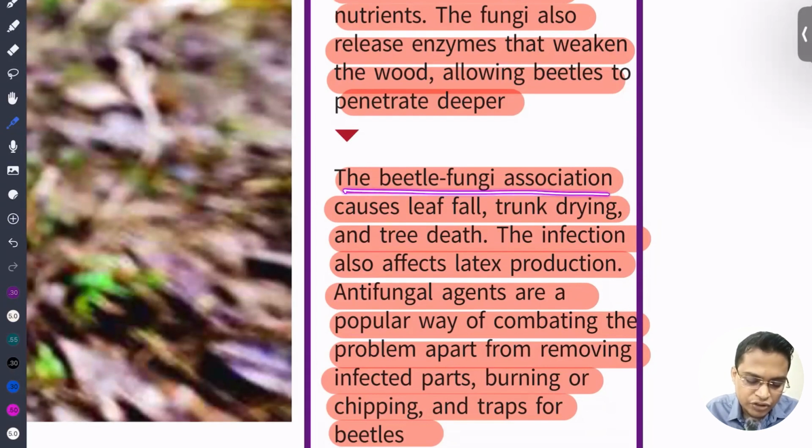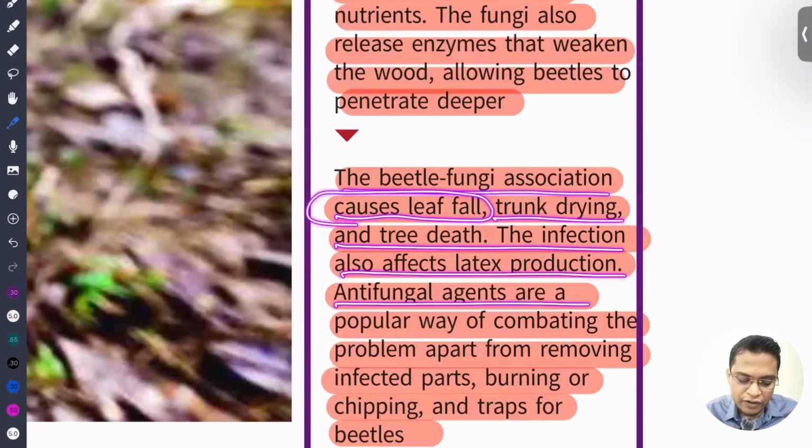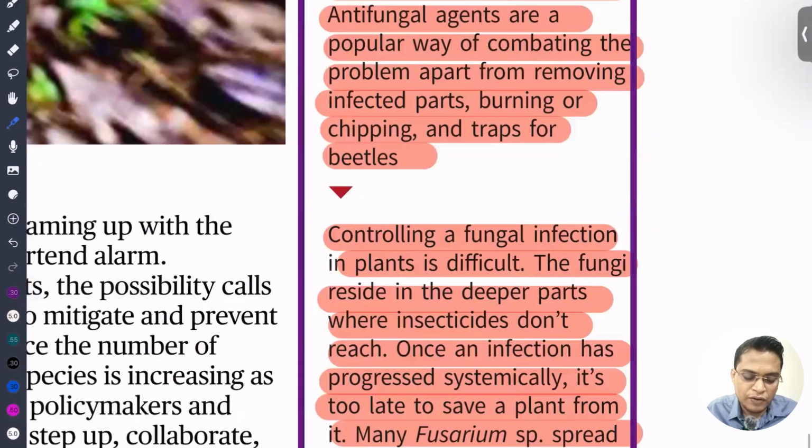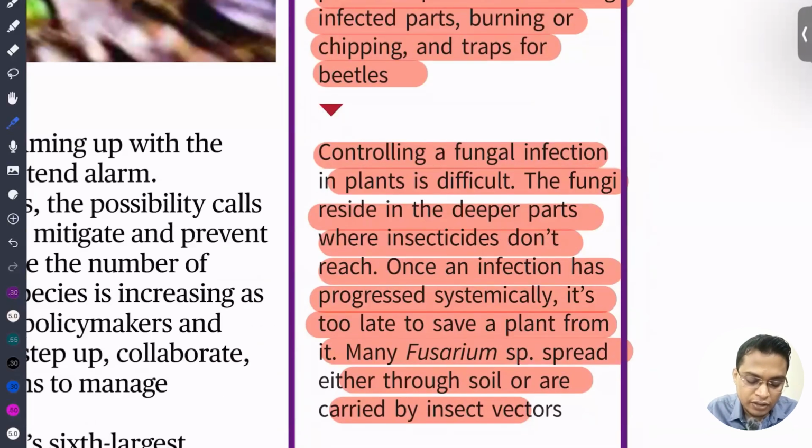So the beetle-fungi association causes leaf fall, trunk dying, and tree death. Infection also affects latex production. Antifungal agents are a popular way of combating the problem, apart from removing the infected part, burning or chipping, or trapping the beetle. These are some of the methods being used to control this fungal and beetle infection.